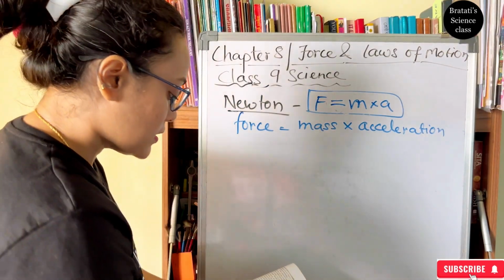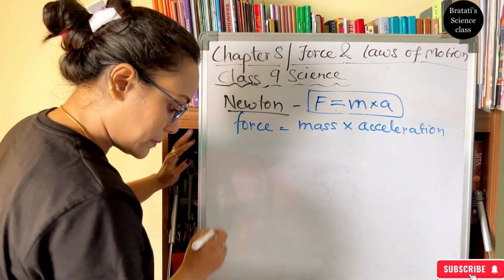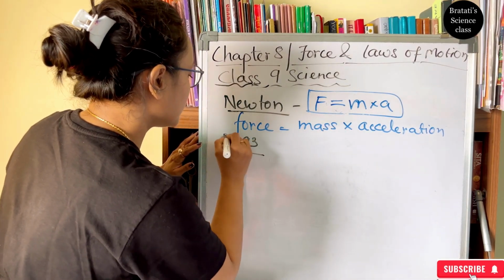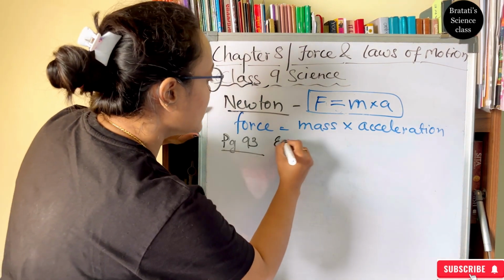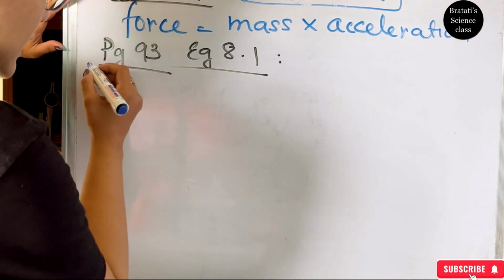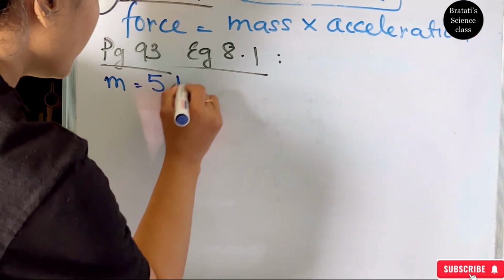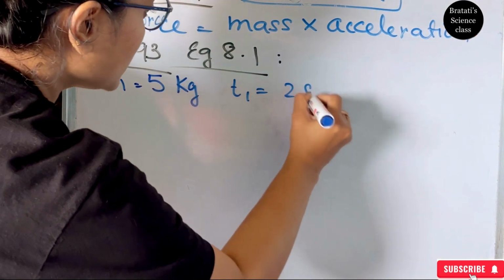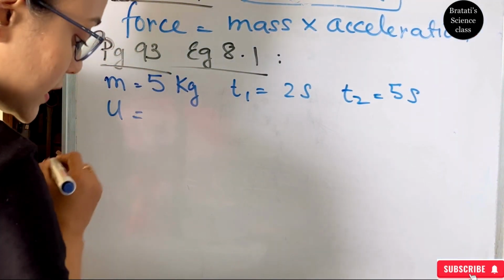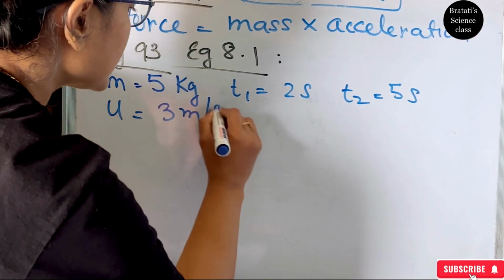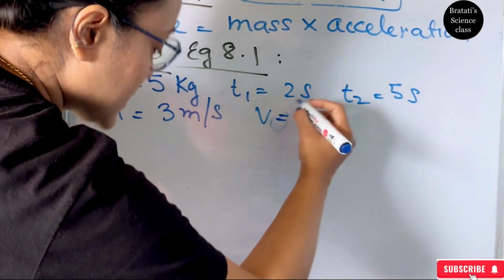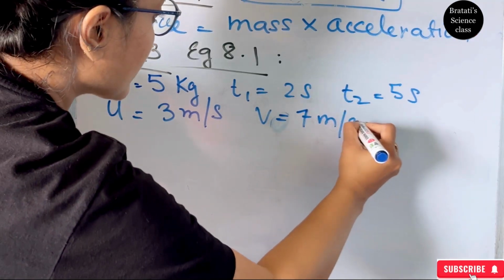So let's see. They have given us page number 93 and we are doing example 8.1. Here it is given: the mass m equals 5 kg, t1 is 2 seconds, t2 is 5 seconds, u the initial velocity is 3 meter per second, final velocity is 7 meter per second.